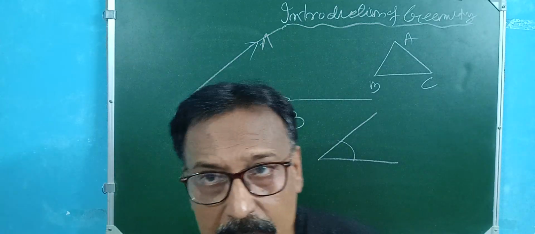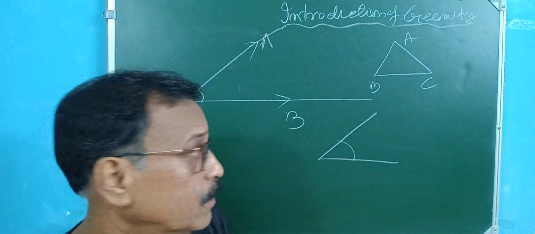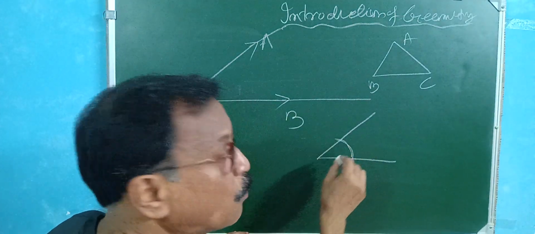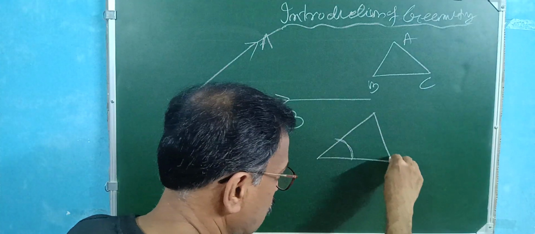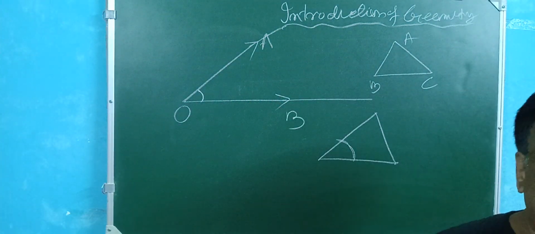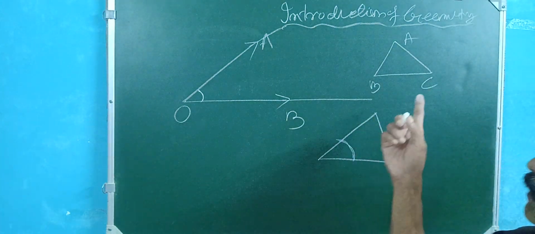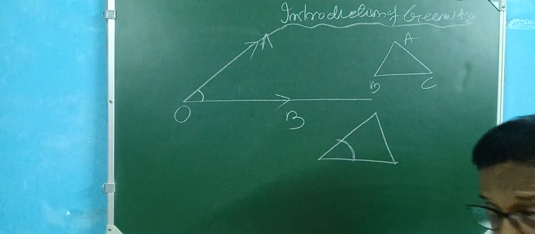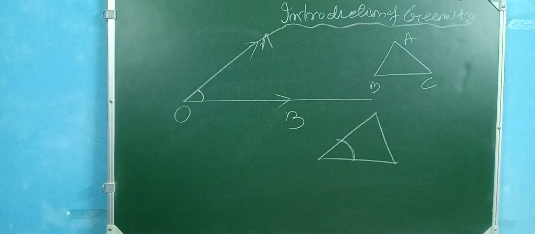With two lines, an angle is formed, but it is not a closed figure. It needs one more side to close the figure. The first closed figure, formed by three sides, three lines, is called the triangle. And with two lines, you draw an angle. Clear?